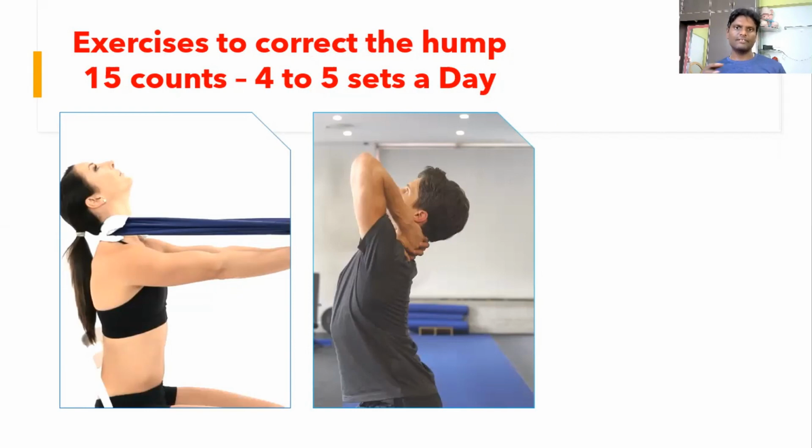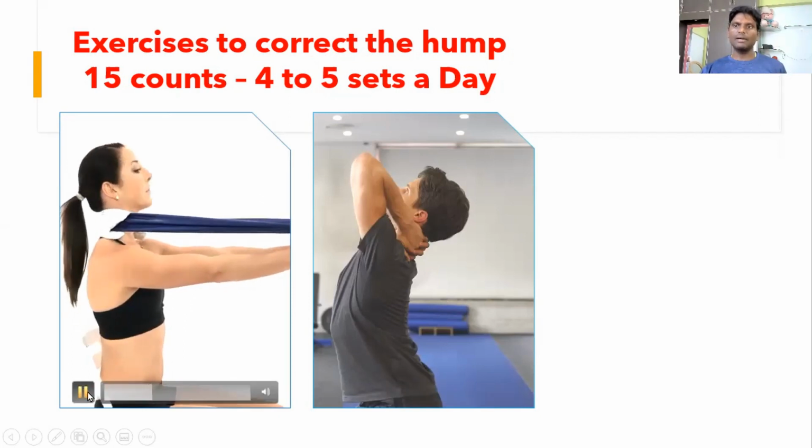Exercises. What are the exercises one can do? There are many exercises to correct the hump. Logically speaking, in the hump, the cervical spine has moved forwards with accompanying upper thoracic kyphosis. So any exercise which you can do to reverse these two phenomena can be very useful in the correction of the hump. I have picked just two exercises to demonstrate, but you can do many other exercises as well.